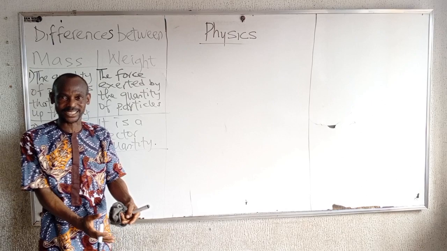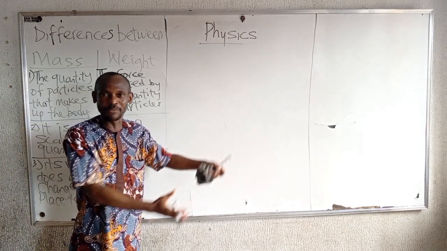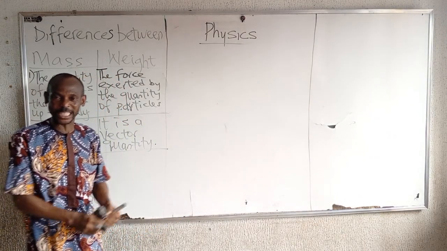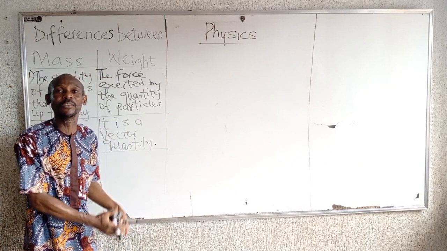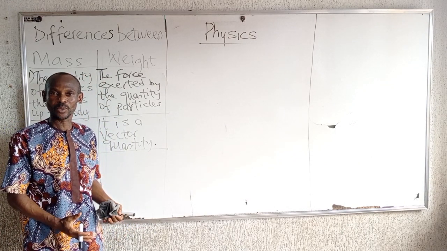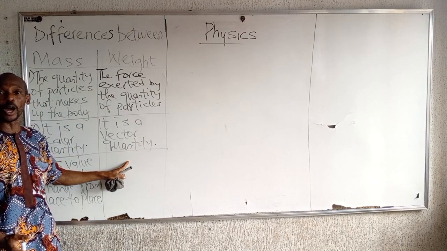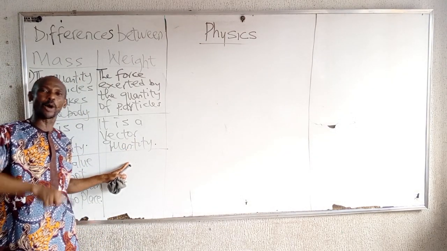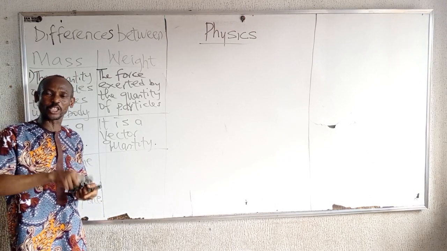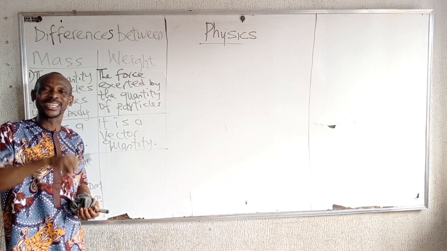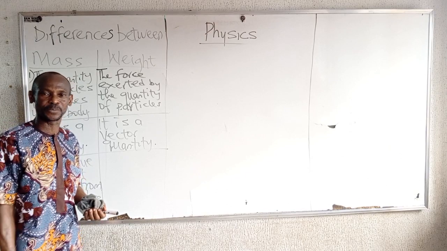You take that mass to the moon, the value remains the same. Take it to the pole, the value remains the same. To the equator, the value remains the same. But for the weight of a body, the weight of a body varies. It changes from place to place as a result of what? The variation in the gravity.